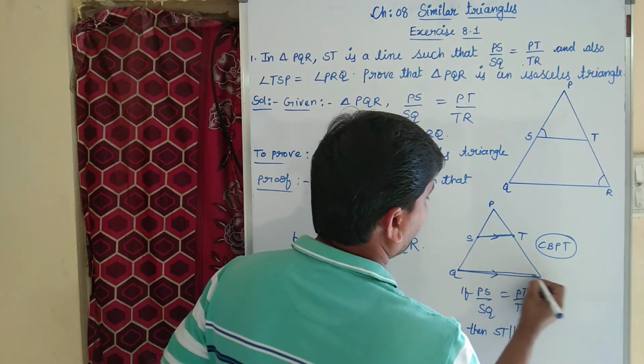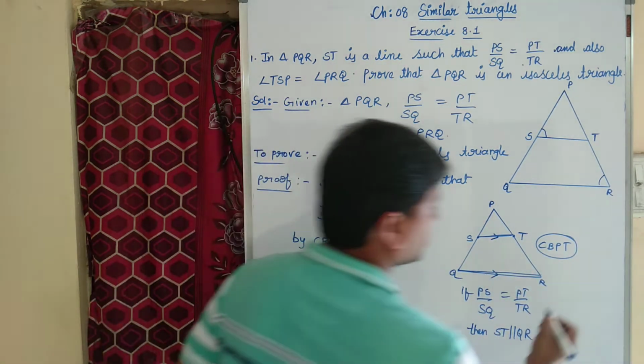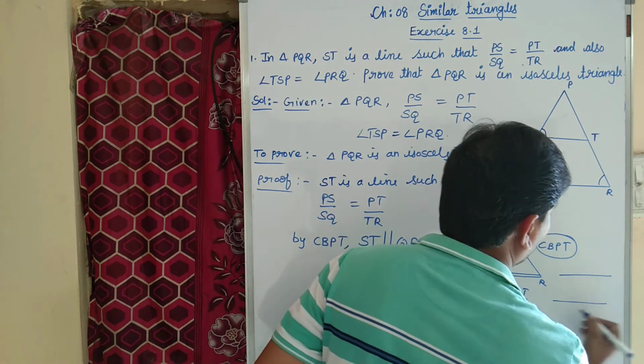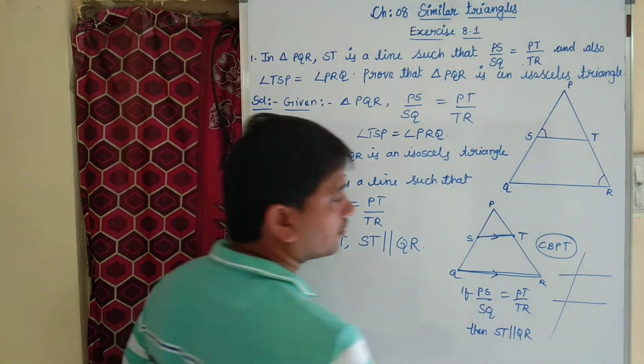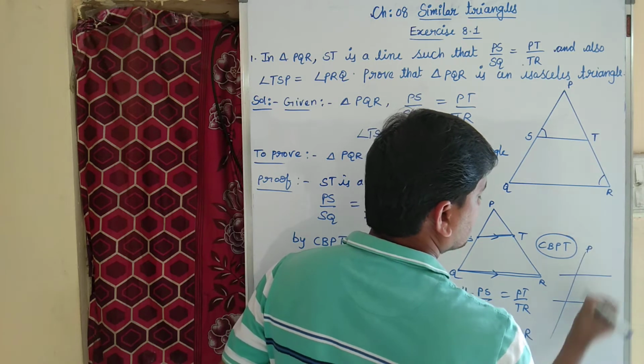If these two lines are parallel lines, ST is parallel to QR, then what about the line PQ? It will become a transversal.